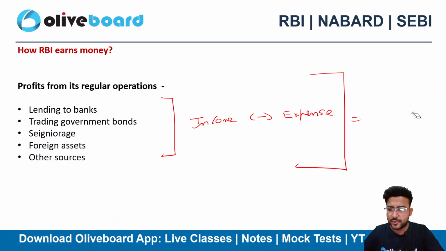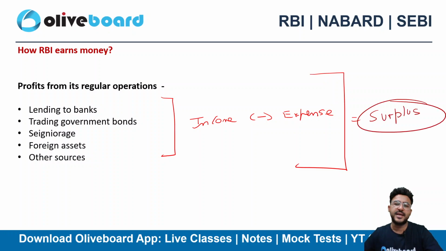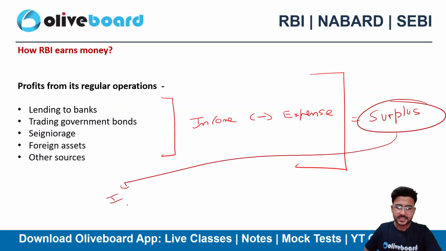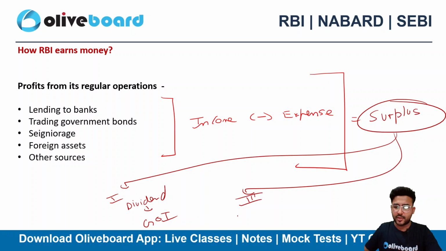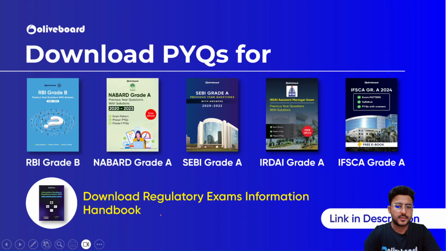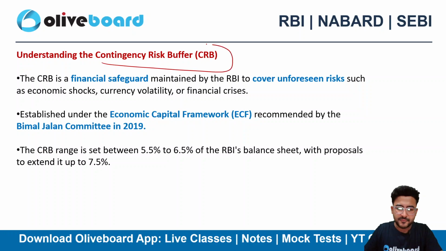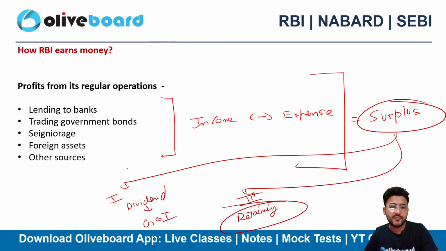So what happens is we don't call it profit in the case of a not-for-profit organization, we call it surplus, because RBI is not operating for making profit, right? So I can say that this surplus, one part you will distribute as dividend to the government of India, and another part you will be retaining in your business as a contingent risk buffer, right? So the range is 5.5 to 6.5. Now they have proposed it to 7.5%.